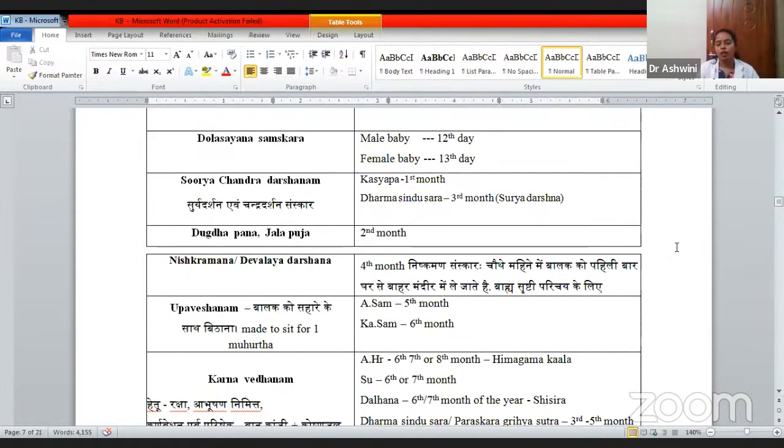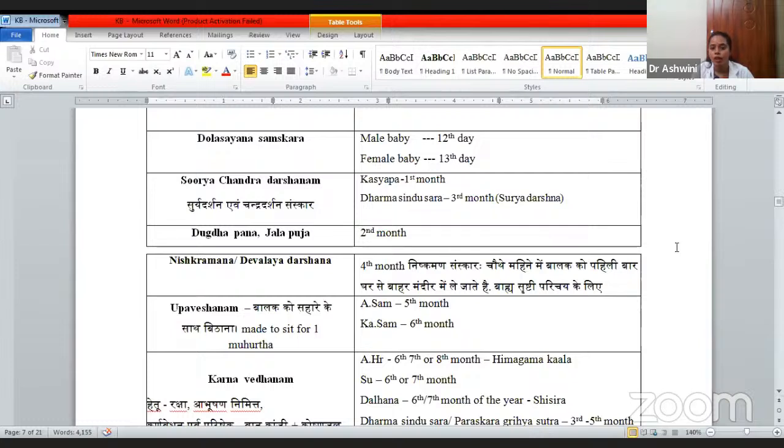Dola Shayana Samskara. Dola Shayana means the baby is made to sleep in the cradle. For the male baby, on the 12th day, you can make the baby sleep in the cradle. For the female baby, on the 13th day. Surya Chandra Darshana means you can take the kid out for a small duration of time, out of the Sutika Gara, out of the home, to expose the baby to the Surya or Chandra.